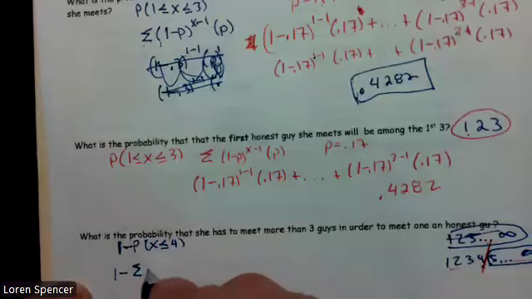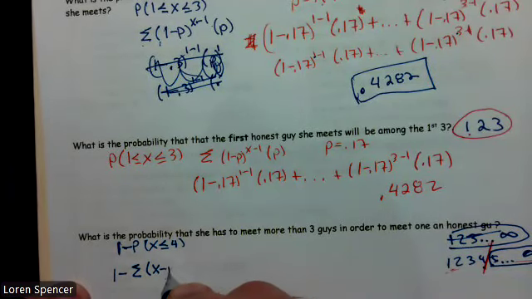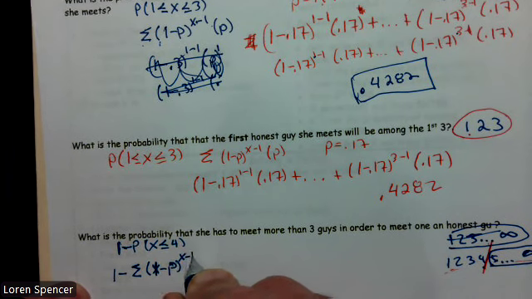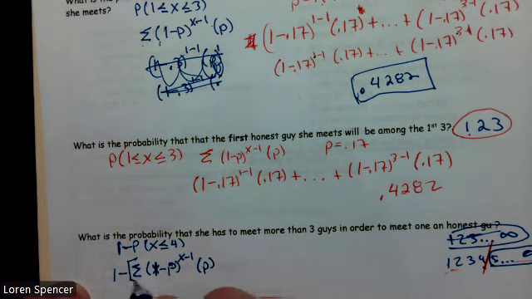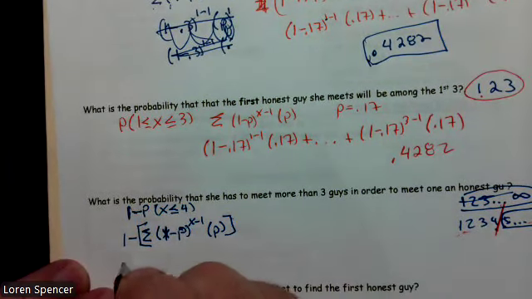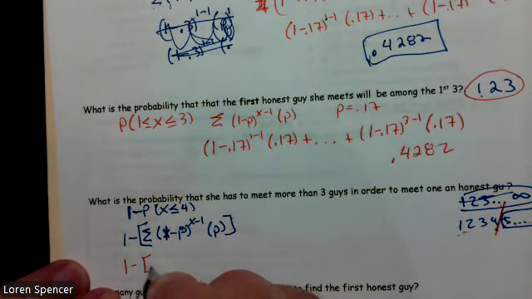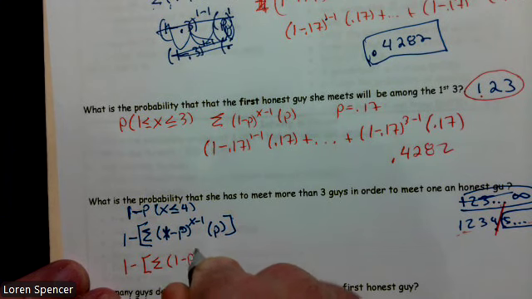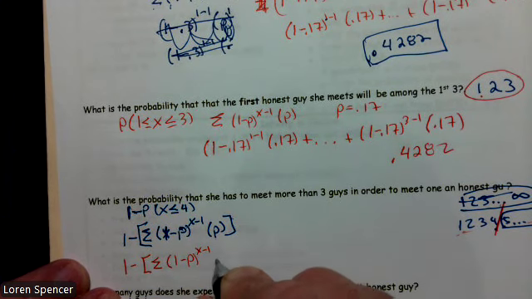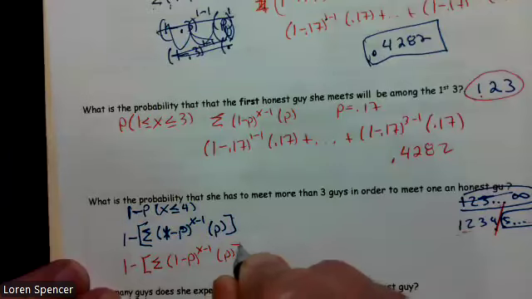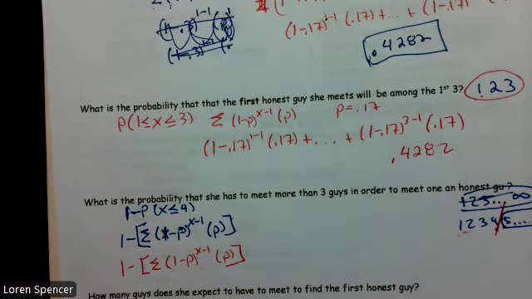What we had before was (1 minus p) to the x minus 1 times p. I'm going to put all that in brackets, so I'll rewrite it one more time: 1 minus bracket summation of (1 minus p) to the x minus 1 times p, and I'm going to close those brackets.